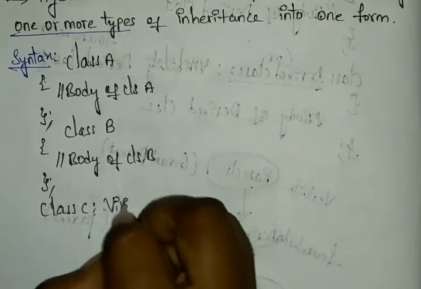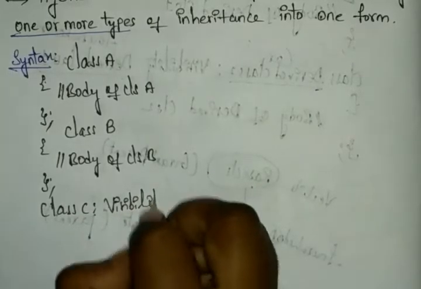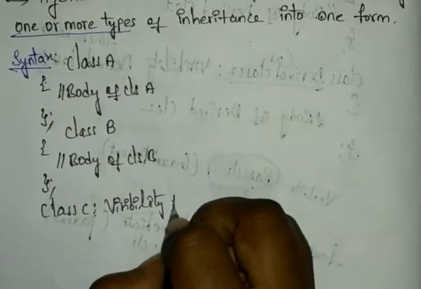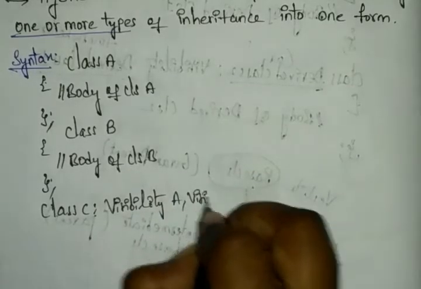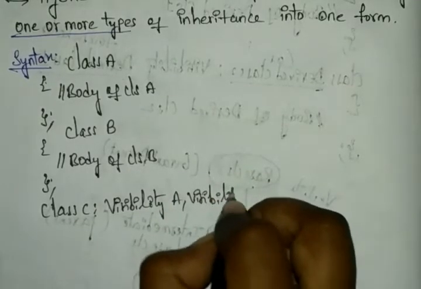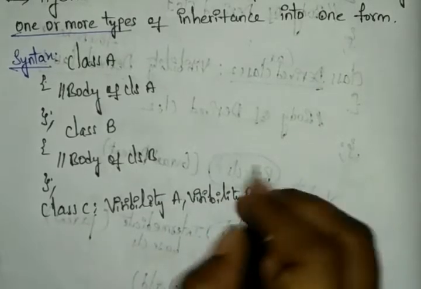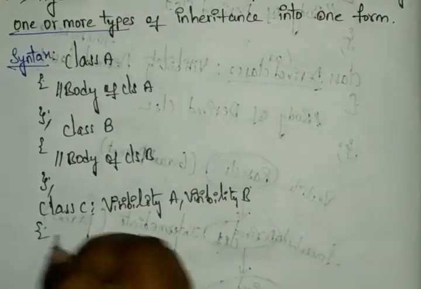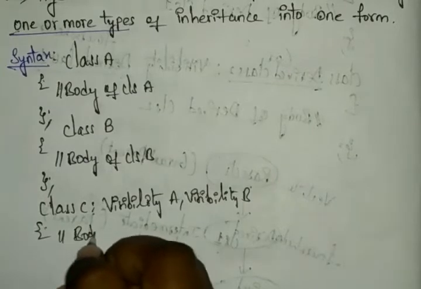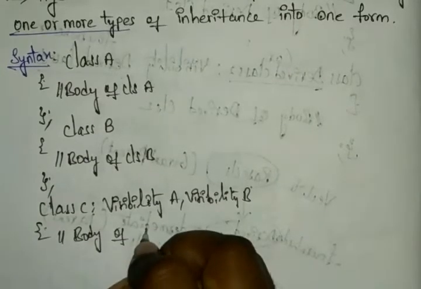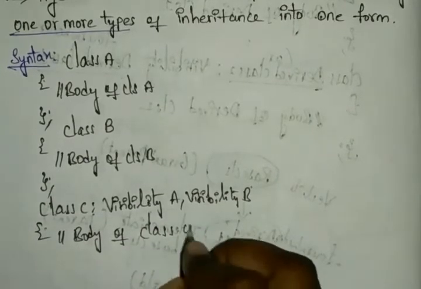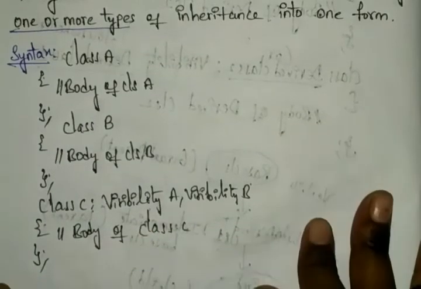with visibility of A and B. It will have the visibility of A, and also the visibility of B. And then you can open this, write the body of class C, and then close the statements.